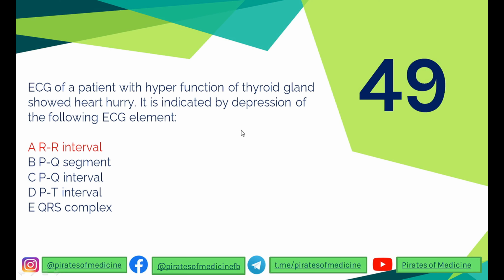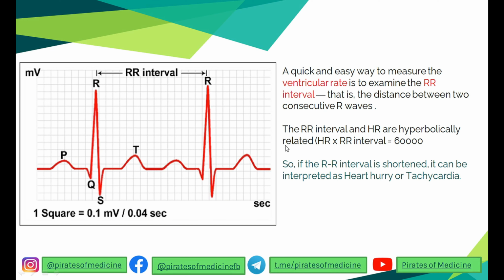Question 49 is that the ECG of a patient with hyperfunction of the thyroid gland shows heart hurry or tachycardia. It is indicated by depression of the following ECG element. So tachycardia can be understood. A quick way to easily measure the ventricular rate is by examining the RR interval, the distance between two consecutive R waves.